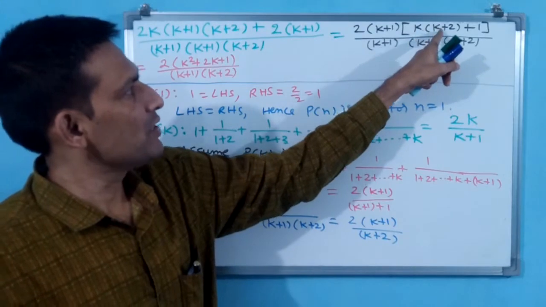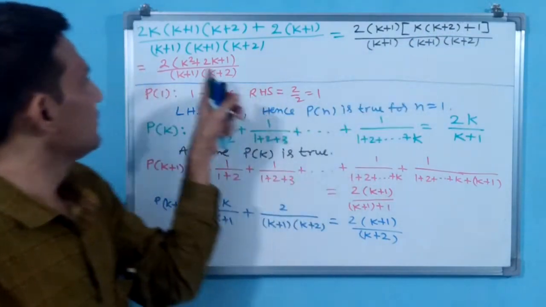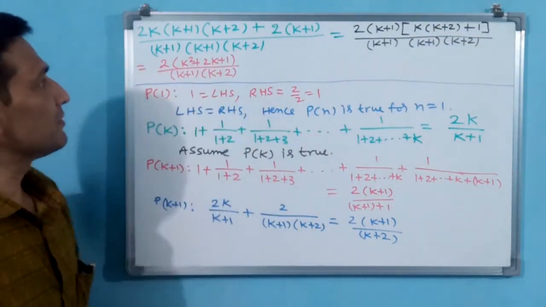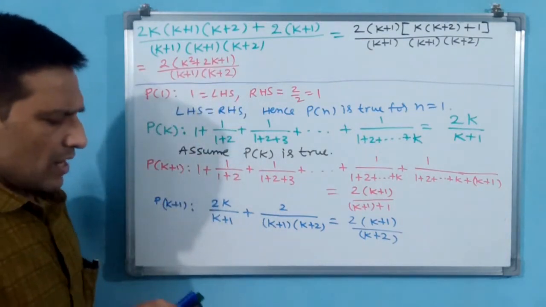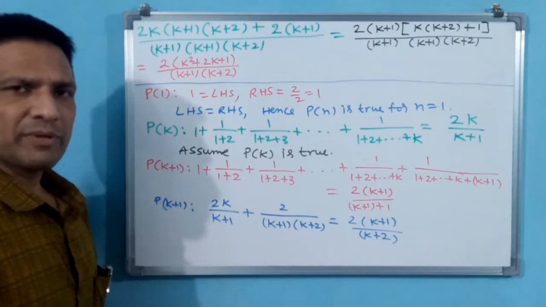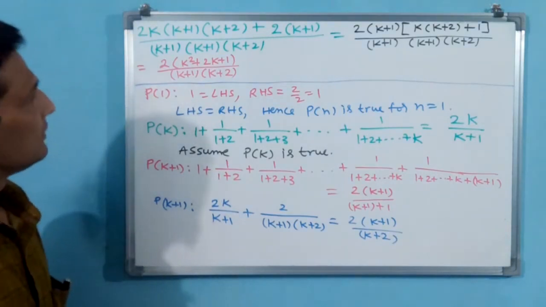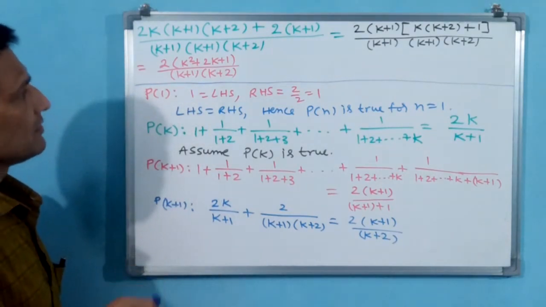2. This I have expanded. You see, k square plus 2k plus 1 is (k plus 1) into (k plus 1). Now again you can write it as (k plus 1) whole square, or else shall I write (k plus 1) into (k plus 1)? That also you can write.